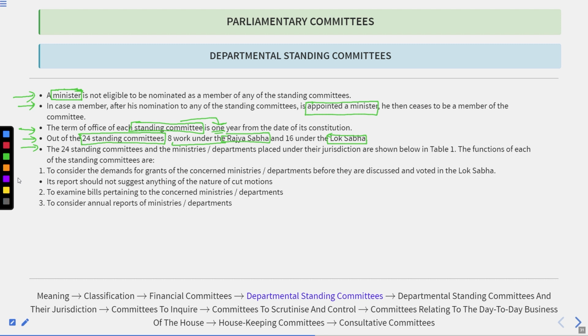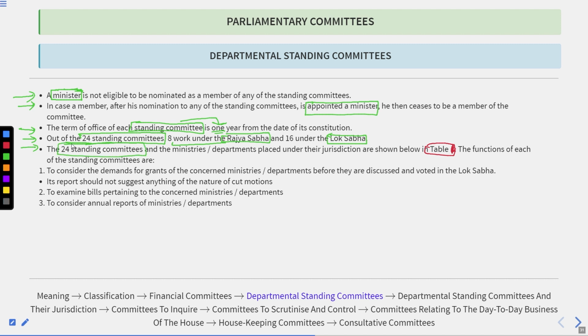After this, the 24 standing committees and the ministries and departments placed under their jurisdiction are shown below in the table that we are going to see. Just remember the table. The functions of each of the standing committees are, like we can say, there are a total of 24 standing committees, right?